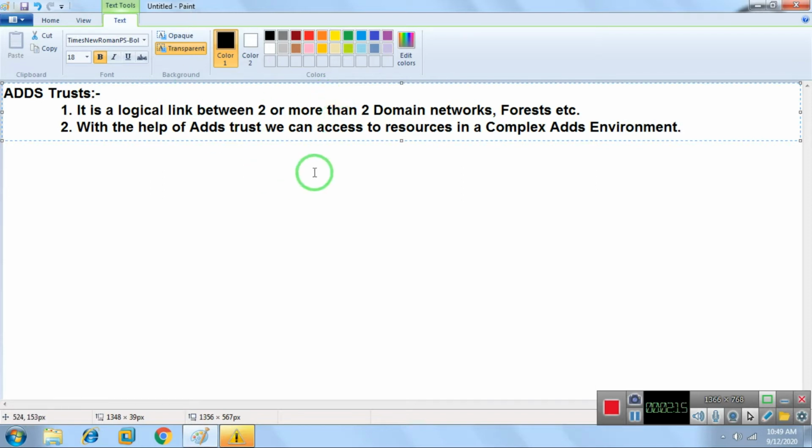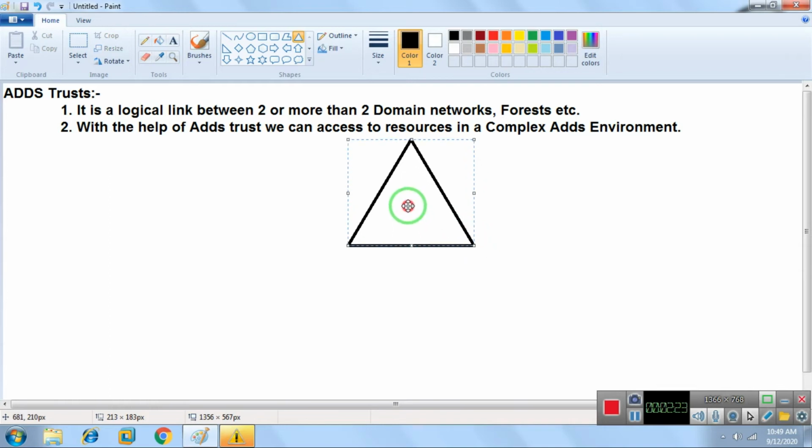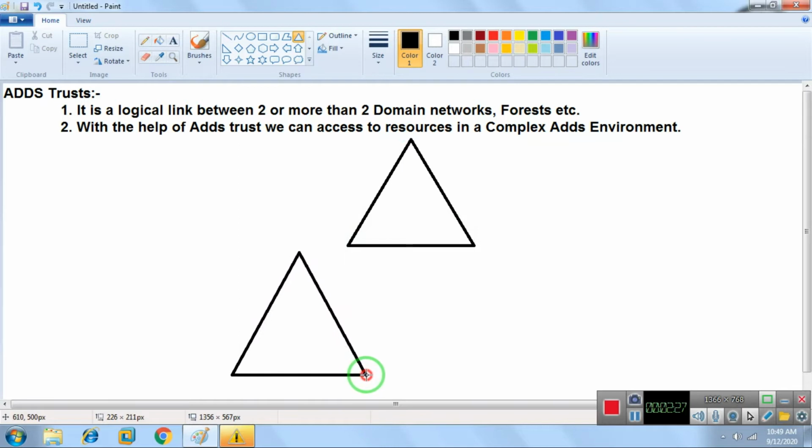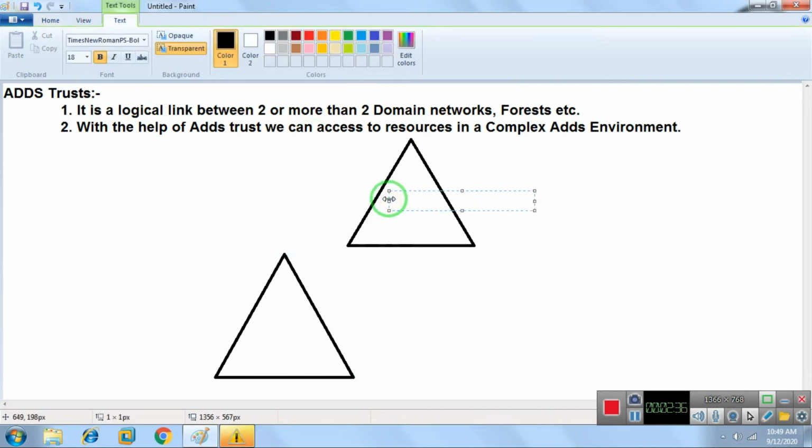Now what does it mean? If I give you an example, let's see, this is my domain network 1, and we have a domain network 2 as well. We have two domain networks, or you can say two different locations.